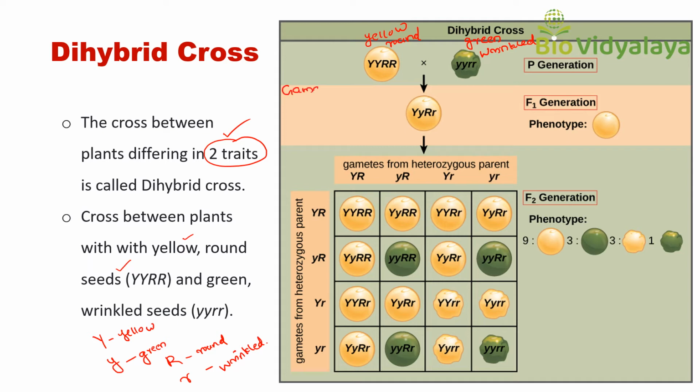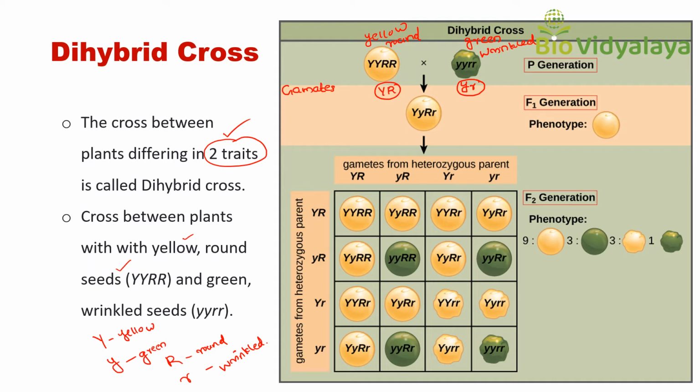Capital Y, capital R, and small y, small r. So the F1 hybrid is capital Y, small y, capital R, small r.